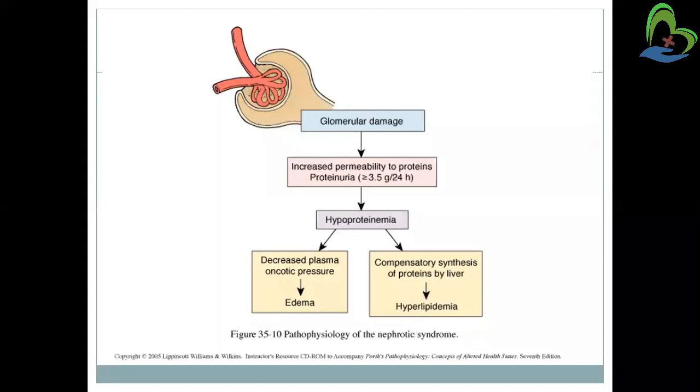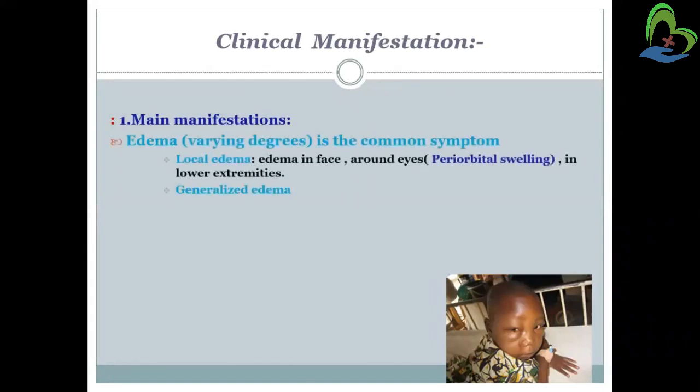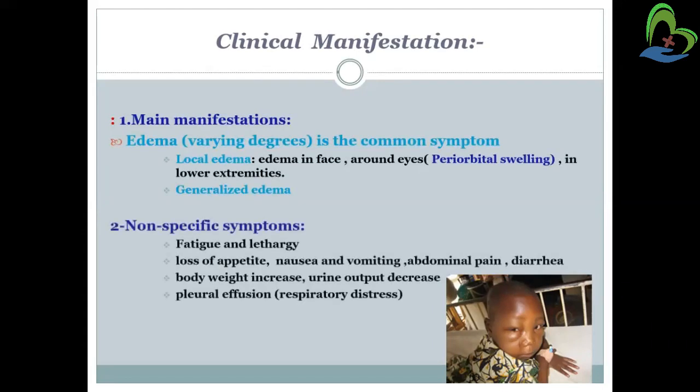So these are the main clinical manifestations of nephrotic syndrome in a patient. There will be proteinuria, edema, and hyperlipidemia, and ultimately this will lead to nephrotic syndrome. Clinical manifestation: as we have discussed, there will be edema or facial puffiness in a patient with nephrotic syndrome. As you can see in this picture, this baby has nephrotic syndrome, and we can see facial puffiness or facial edema because of it.